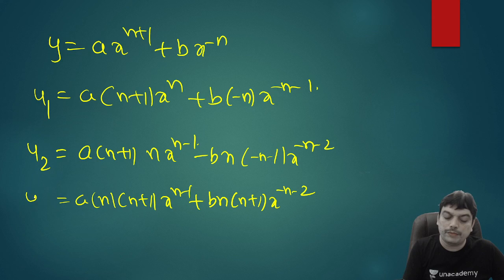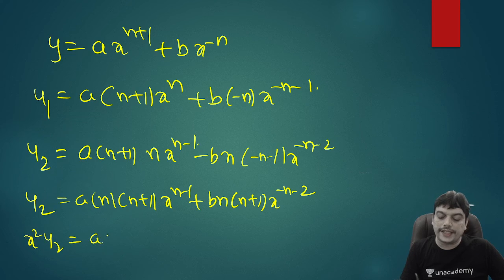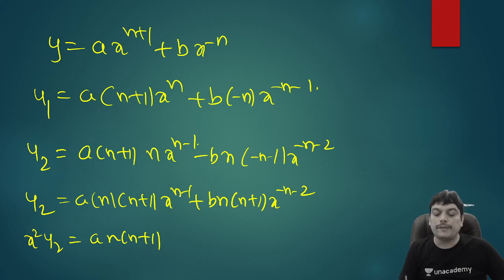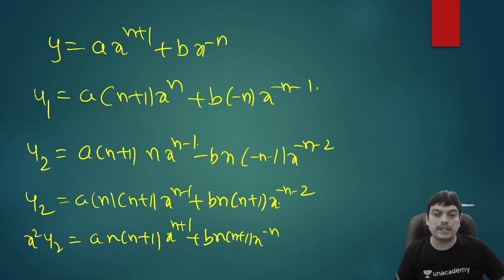This is your y2, but you wanted x square y2. Multiply both sides with x square. So x square y2 will be equal to a times n into n plus 1. When you multiply with x square, already we had x power n minus 1. The power 2 will add, it becomes n plus 1. Similarly, in the second one, you write bn into n plus 1 as it is. When you multiply with x square, it becomes x power minus n, because plus 2 will cancel with minus 2 when you multiply with x square.